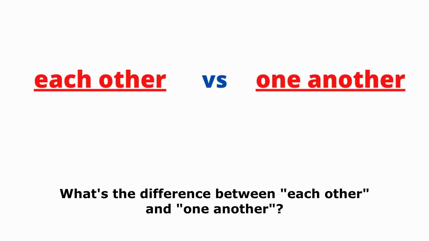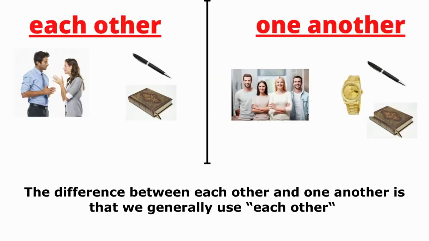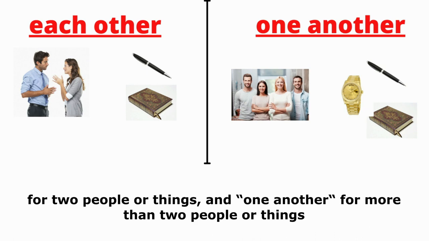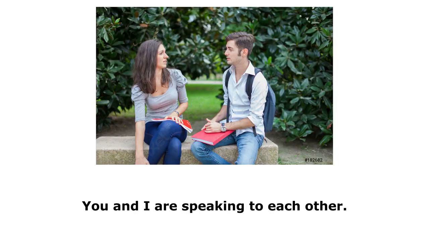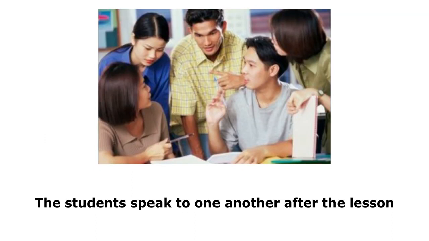Each other. One another. What's the difference between each other and one another? The difference between each other and one another is that we generally use each other for two people or things, and one another for more than two people or things. Give me an example, please. You and I are speaking to each other. The students speak to one another after the lesson.